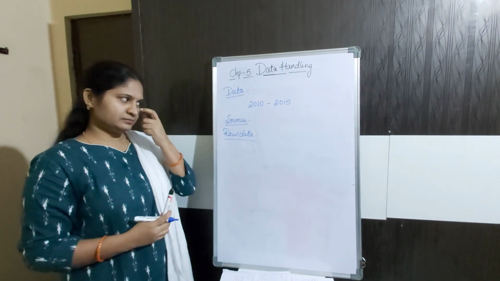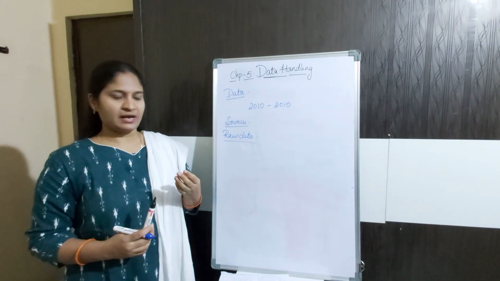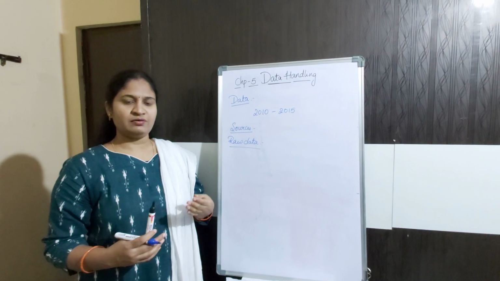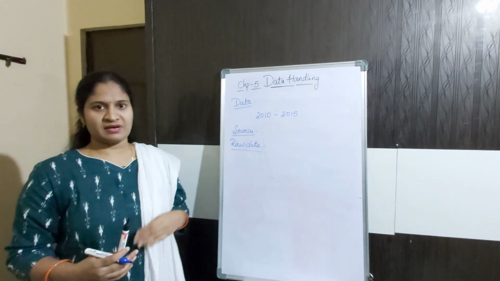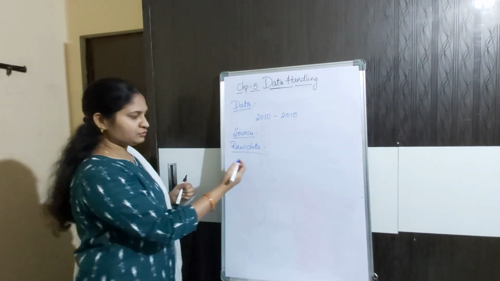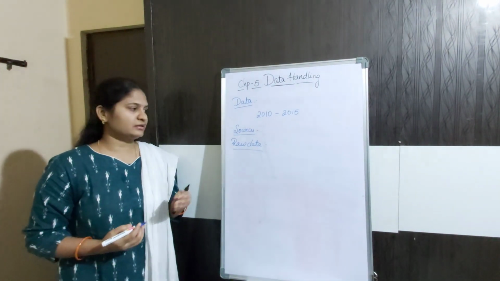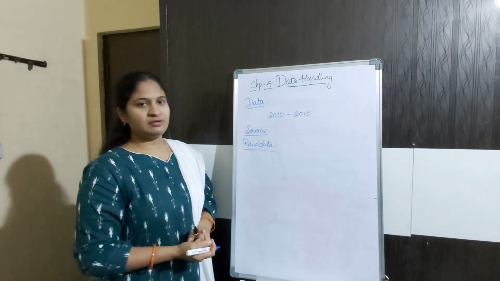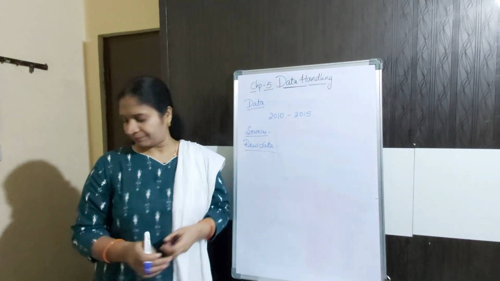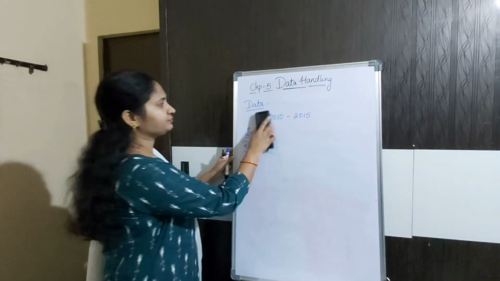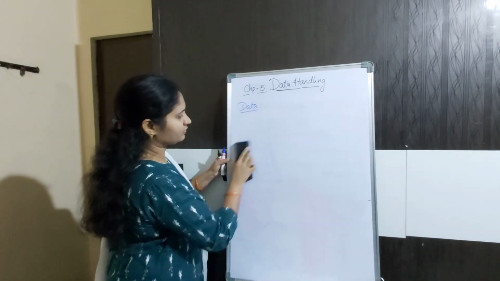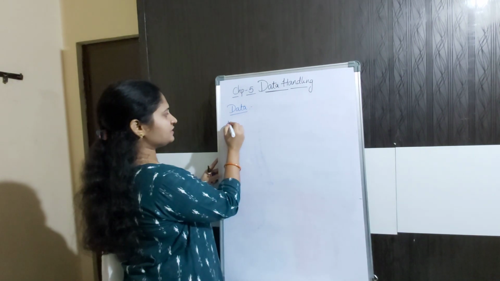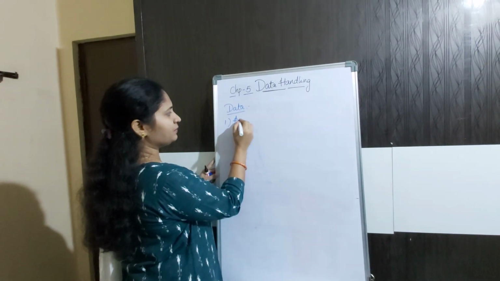Now whatever information you have, we have to represent it systematically. To represent it systematically, we have the representations of data. The first representation of data is pictograph.